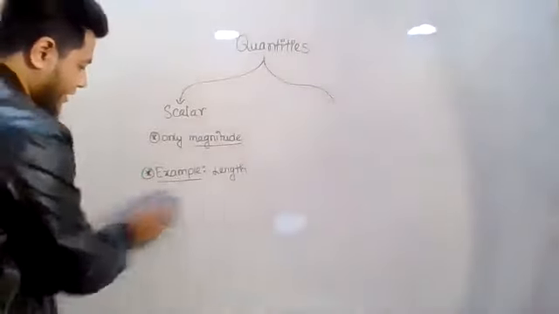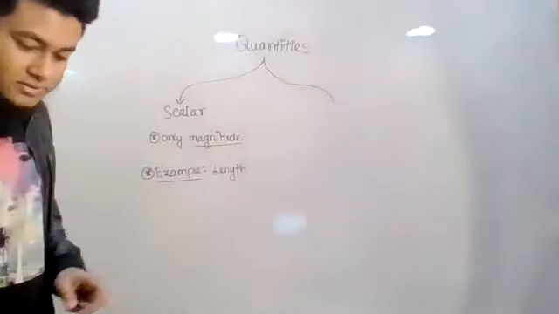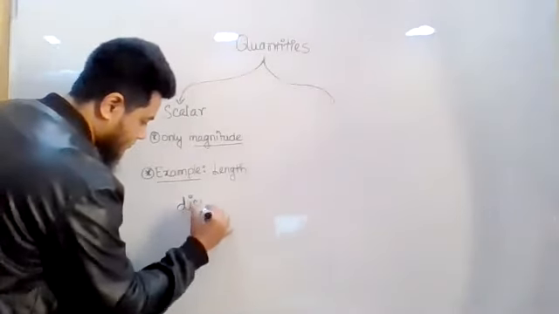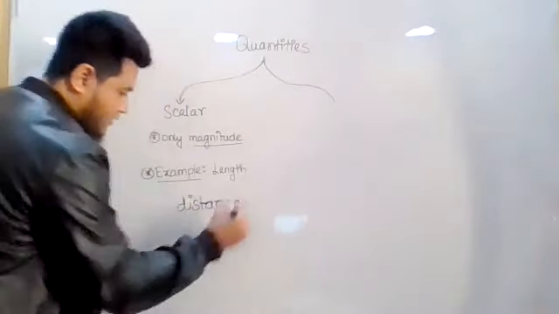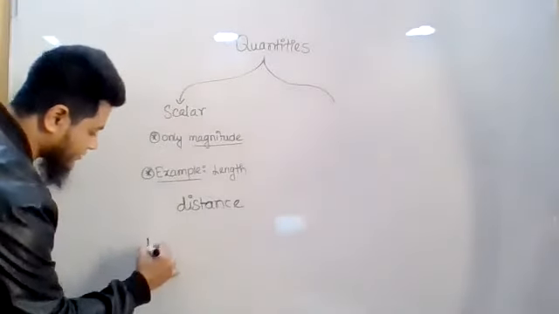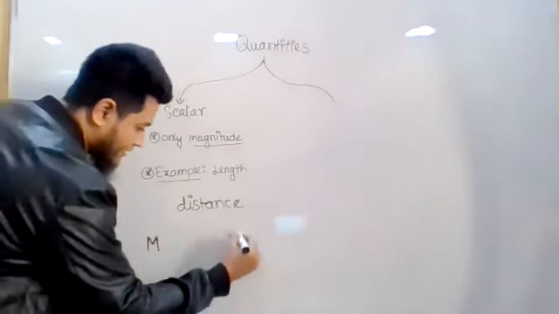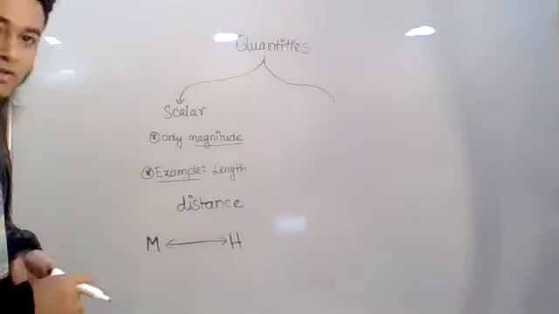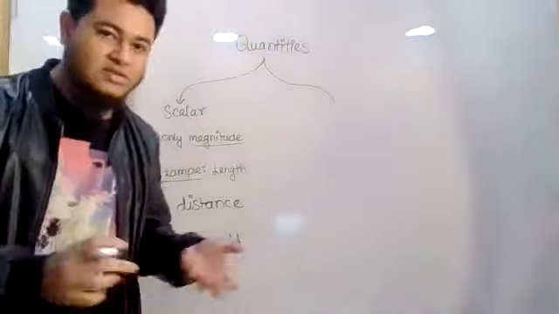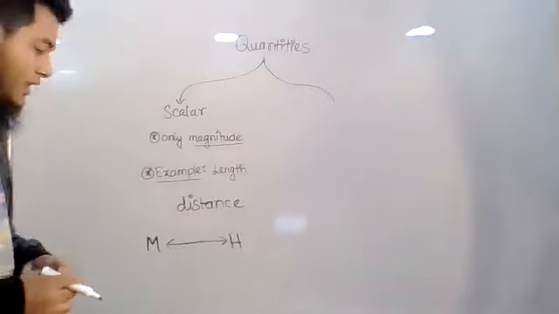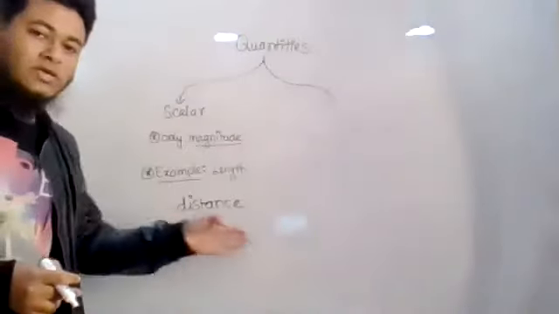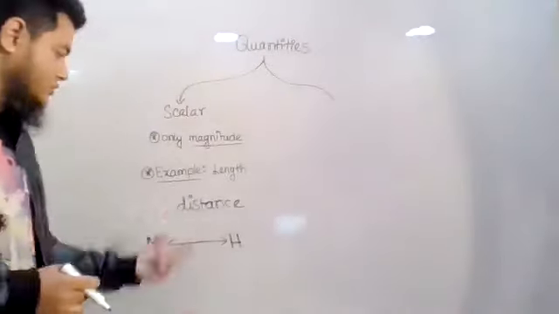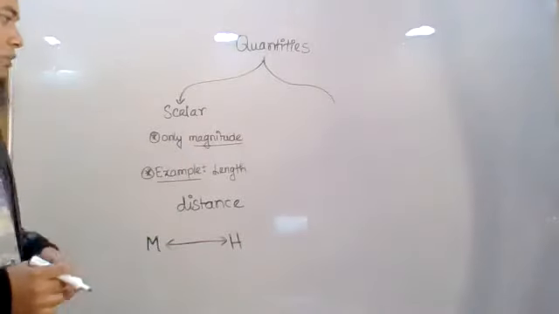Also, one more example I would like to mention over here in a scalar quantity, that is distance. If I ask you what is the distance between Muharrak and the hill, you will be able to tell me a distance, right? That it is 5 kilometer, 10 kilometer. Direction is not required. Either you measure it from Muharrak to the hill or the hill to Muharrak, anyway, the value is going to be the same. So distance is a scalar quantity.